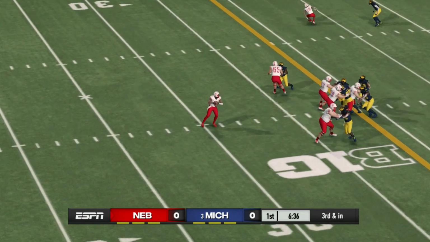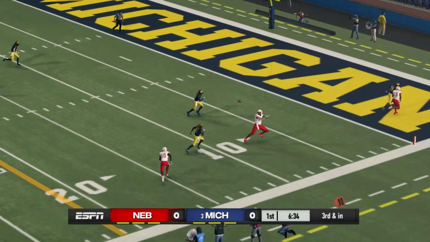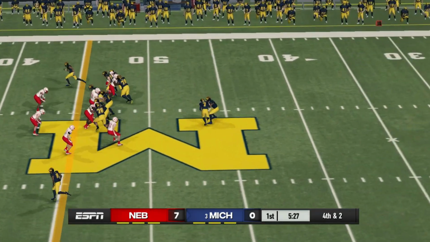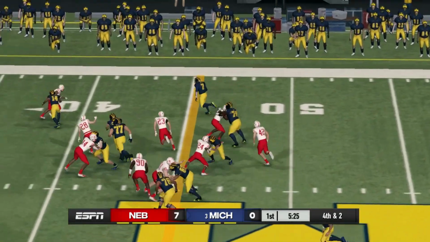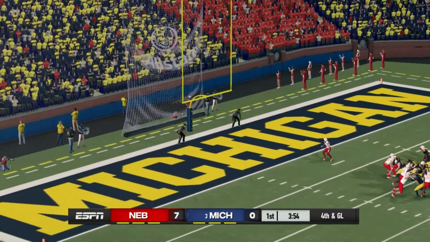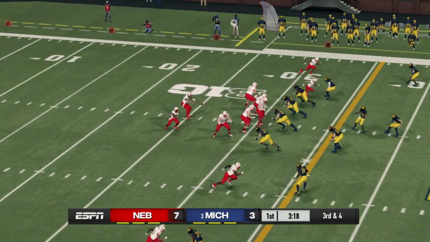All right, we kick off the Final Four with Michigan hosting Nebraska. Early on, Nebraska with a touchdown pass. It's Eric Gilbert, the transfer, coming in and making a big play. And Michigan goes down. They kick a field goal, and so it's 7-3.